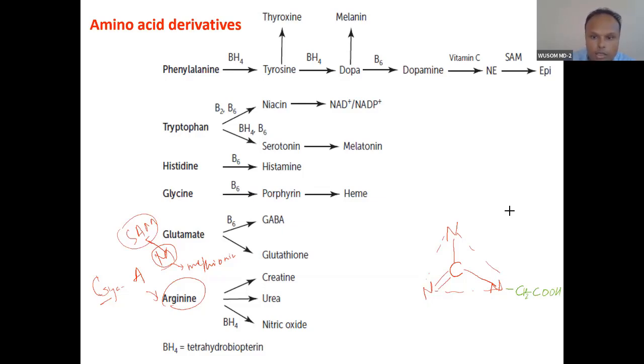What is the role of methionine? Methionine adds a methyl group here. So if you remember this guanidino group, you are understanding the structure of creatine also. Okay? You are understanding the structure of creatine also. This is creatine.